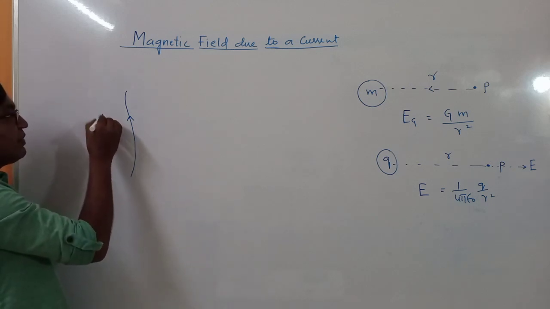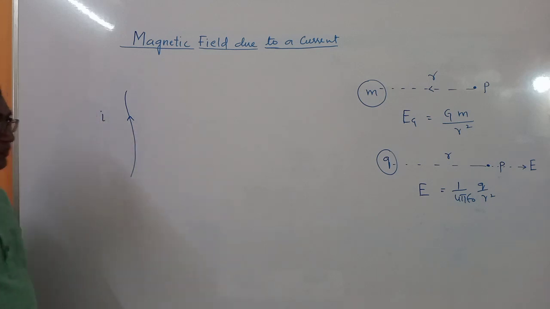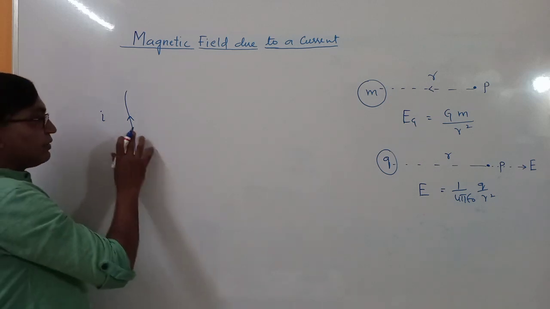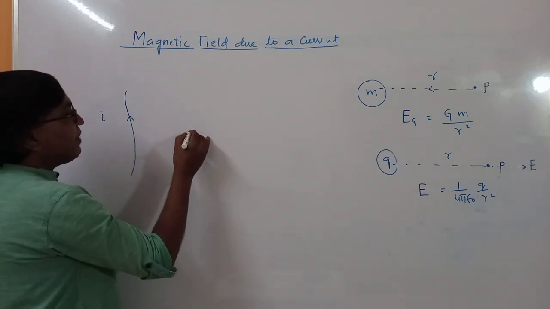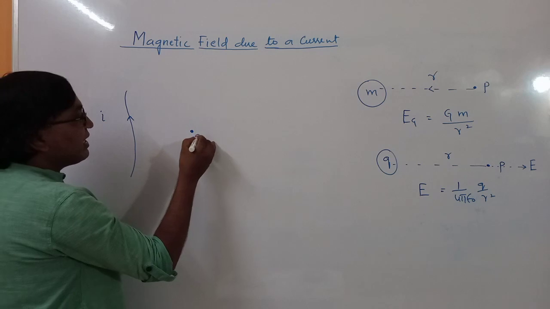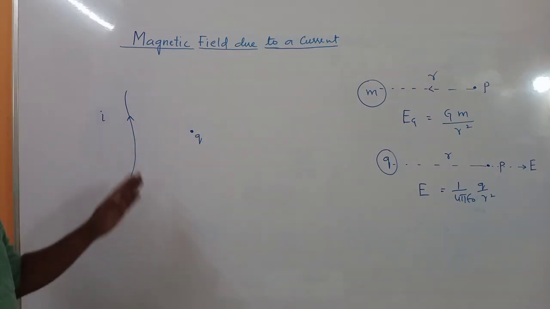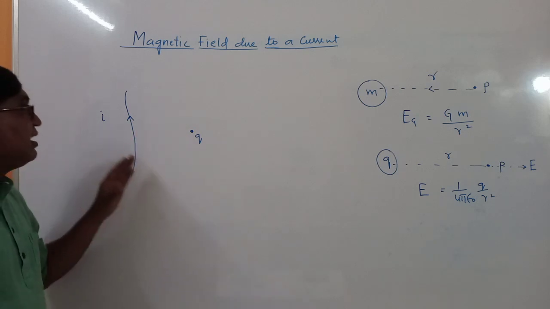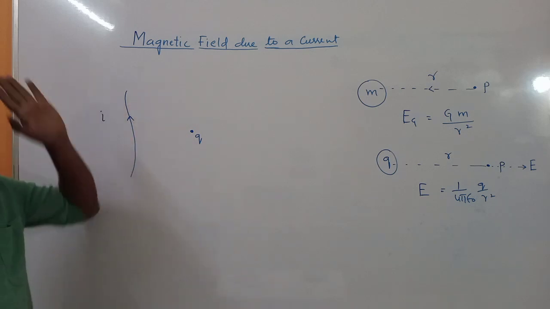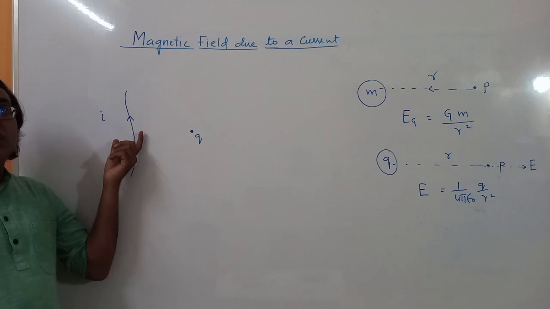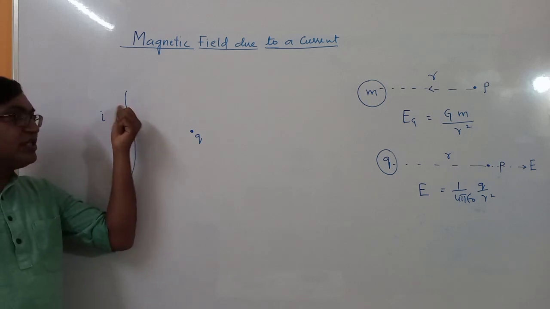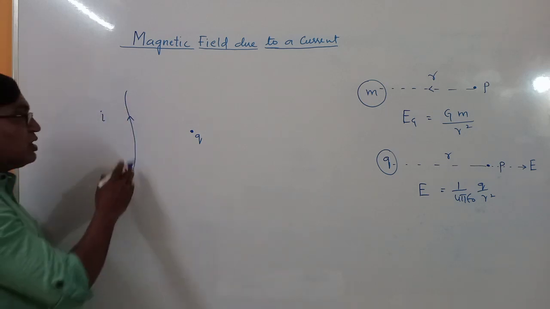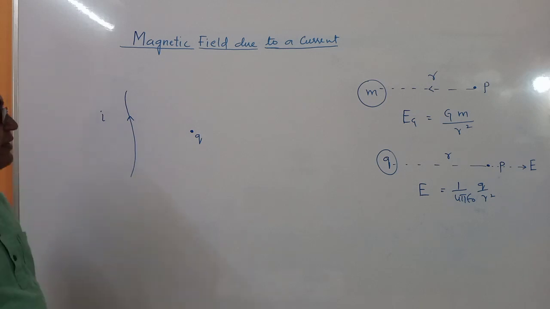So in this conductor there is current I. If we keep a charge near this conductor, so we have kept a charge q near the current carrying conductor, and here we are assuming steady current. So the current is not changing, it is steady. A constant current is flowing through this wire.